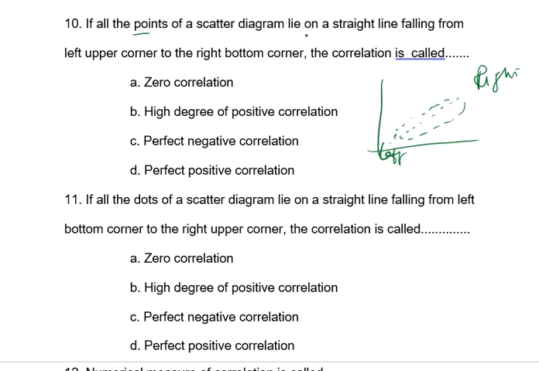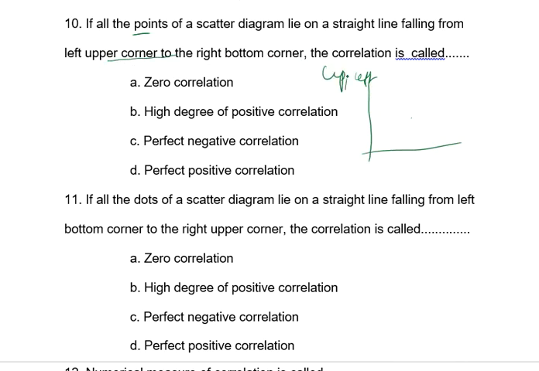See the question line: straight line falling, so it is not increasing. Falling means like this. From the upper left corner to the right bottom side, if it is moving like this, then it is called negative.